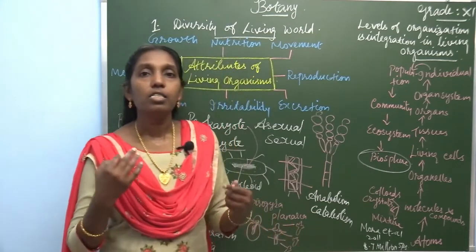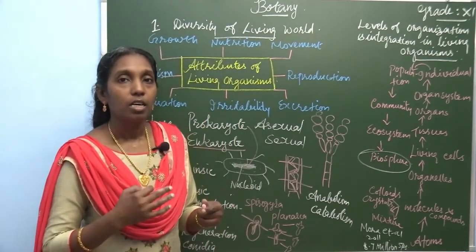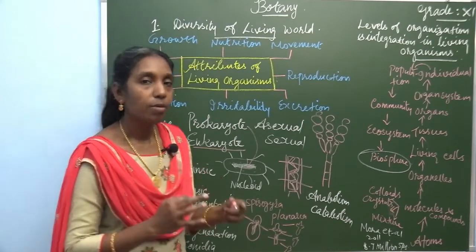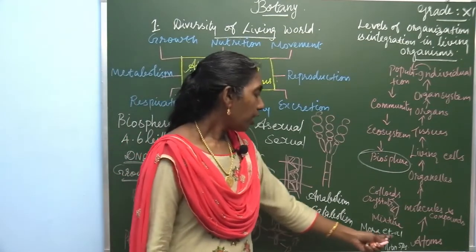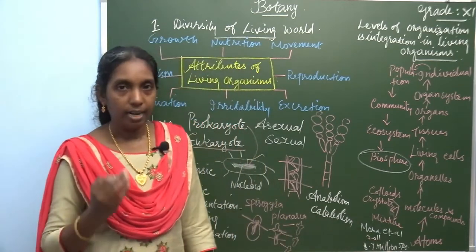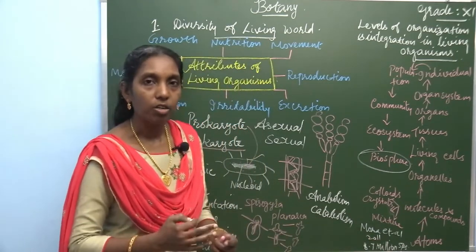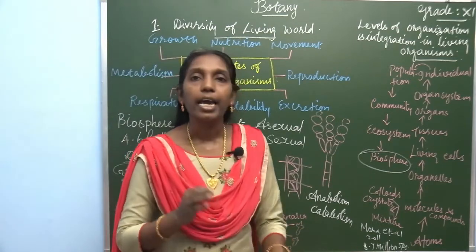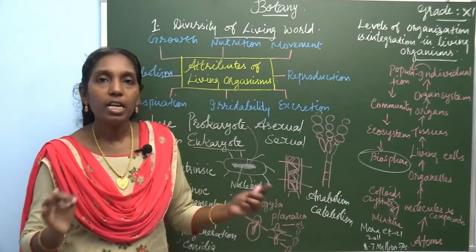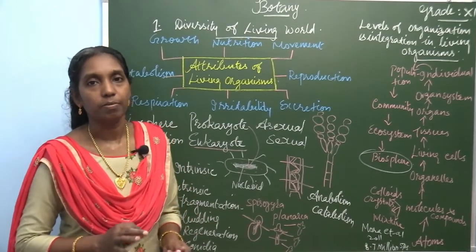Then the earth consists of millions of species. According to Mora et al., who estimated in the year 2011, there are 8.7 million species on the earth.